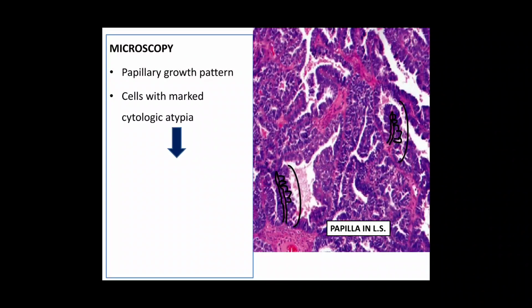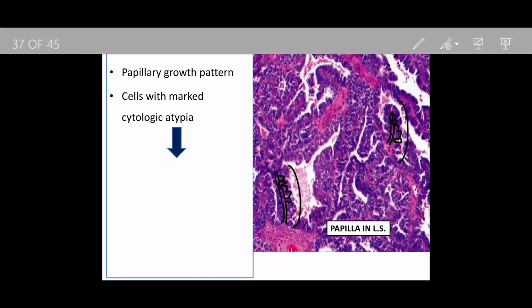In microscopy, in type 1 endometrial carcinoma we saw that there is proliferation of glands, and in type 2 endometrial carcinoma there is a papillary growth pattern. So what are papilla? Papilla are thin fibrovascular cores over which the epithelial cells are arranged. I have marked here, see, this is the fibrovascular core, and over the fibrovascular cores the cells are arranged, and these cells show marked atypia because they are poorly differentiated.